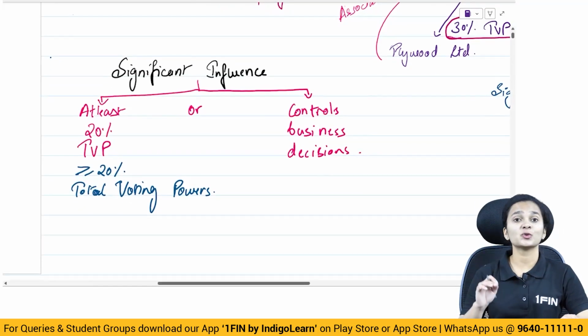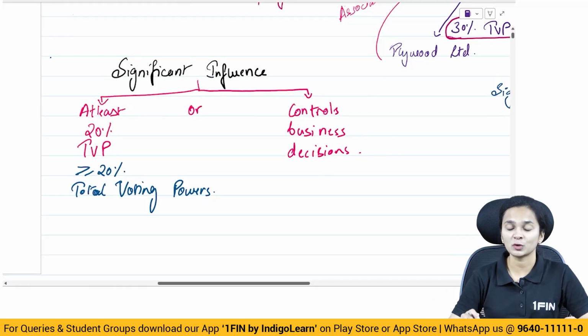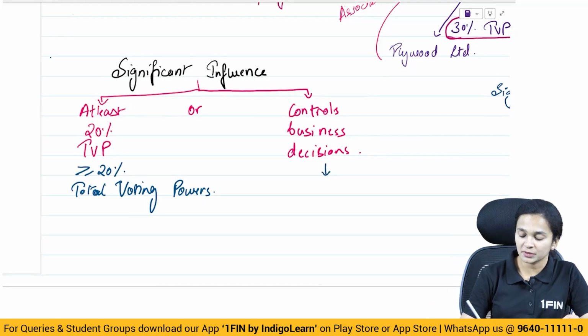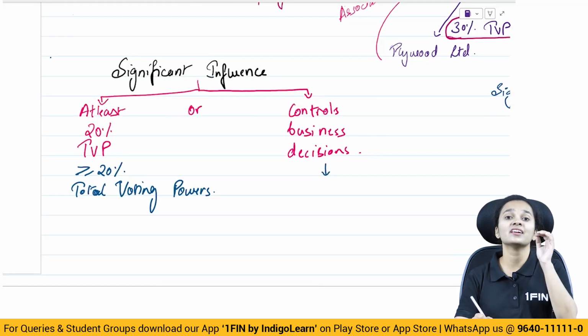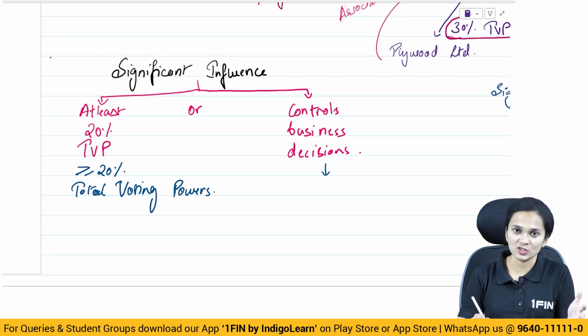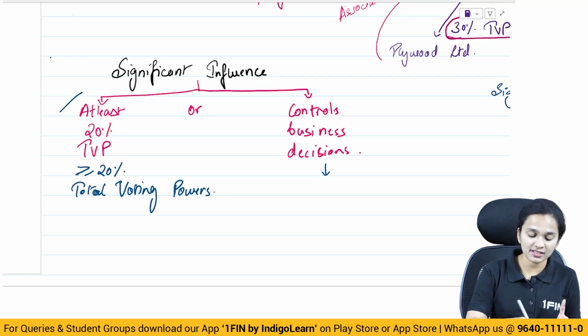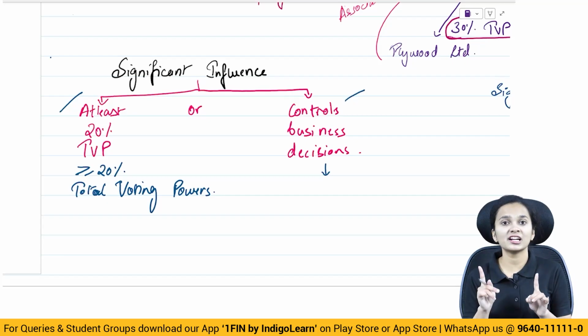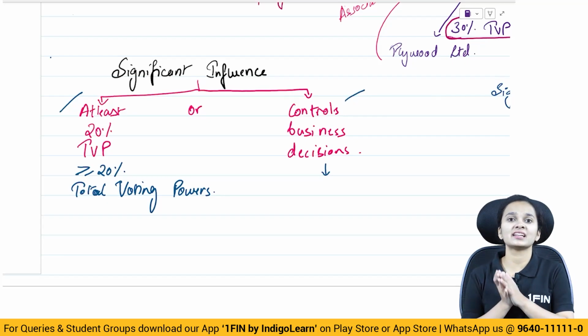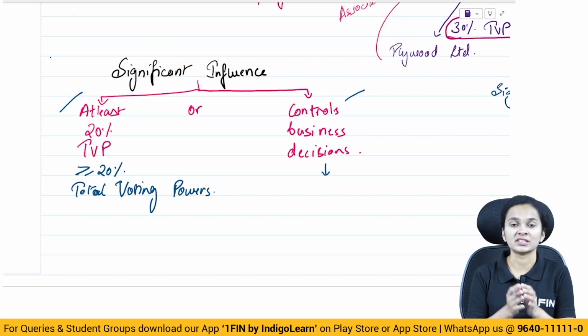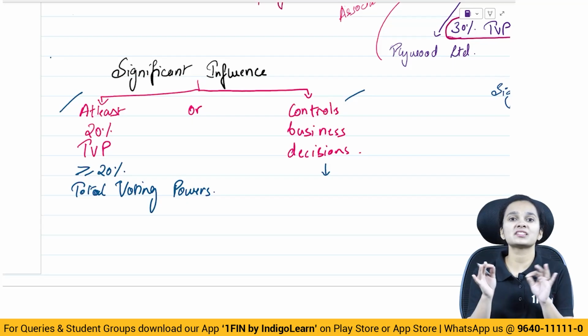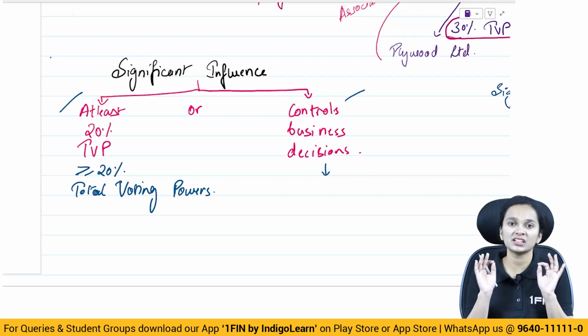So if there is control of at least 20% of the total voting power, or where there is a company which participates and controls the business decisions, then we say that there is significant influence. Either this condition or this condition. Any one condition satisfied, we say that there is significant influence. And when there is significant influence, then the companies become associate company.